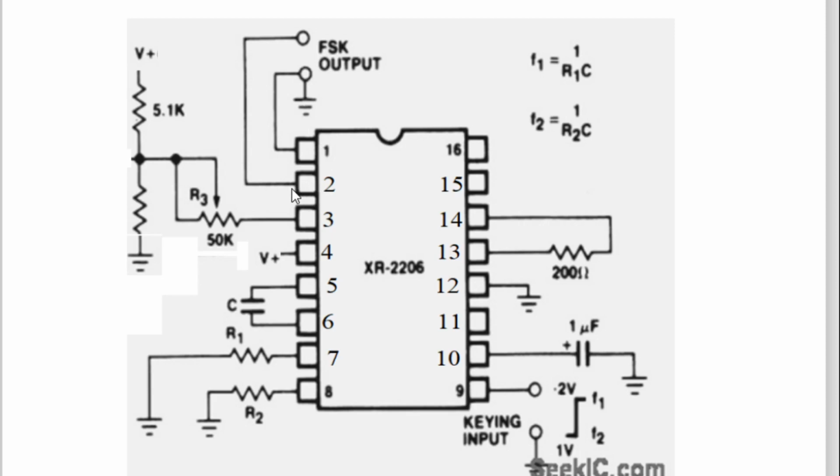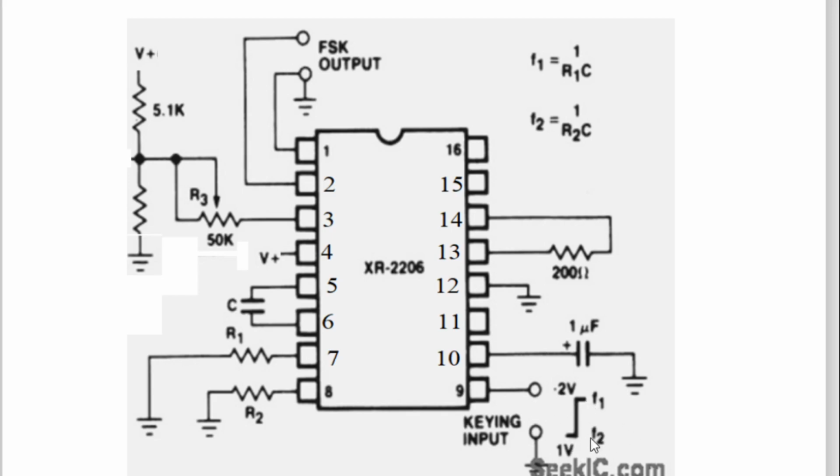Now the question comes, where to apply the digital input? According to that, the frequency changes. So digital input is applied at pin number 9. See here, pin number 9, it is called the keying input. So if it is logic 1, it is F1, and if it is logic 0, it is F2. It is clearly given over here. When it is logic 1, F1 will come, and when it is logic 0, F2 will come.